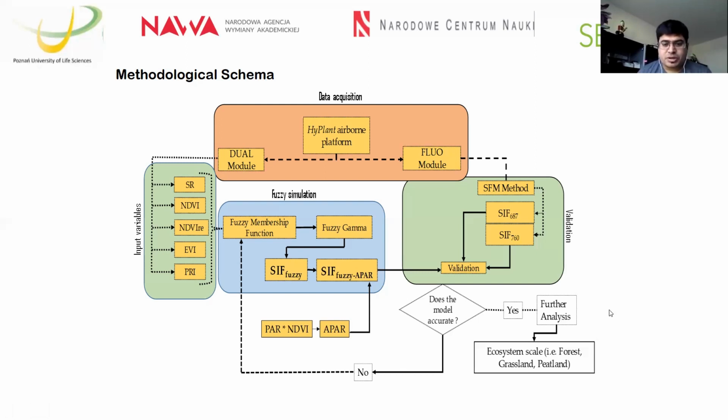Furthermore, we validate the maps, both SIF fuzzy and SIF fuzzy APAR, against the original 687 and 760 maps. After that, we try to figure out the relationship between the original map and the model data, and then showcase the ecosystem functional diversity from the model map. So this is the whole model schema.